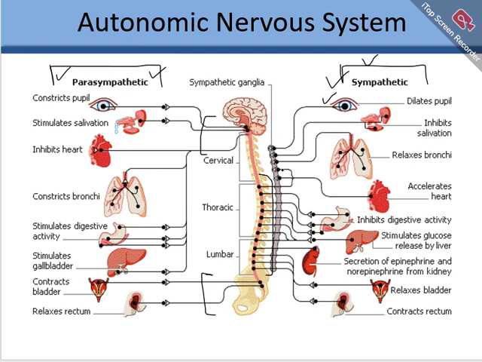And then there are the ganglia. In case of the sympathetic system, the ganglia are close to the spinal cord, like shown here. The sympathetic ganglia are present close to the spinal cord. But in case of the parasympathetic system, the ganglia are usually close to the organ or present in the organ. So that is another difference.